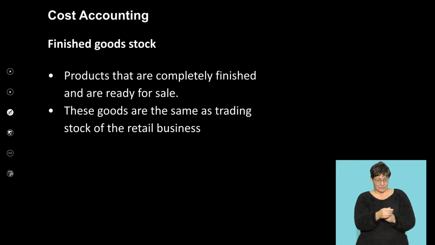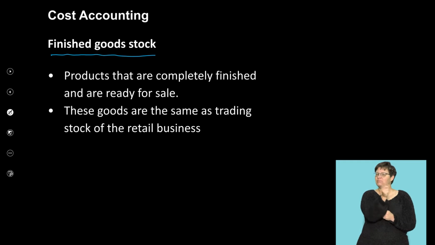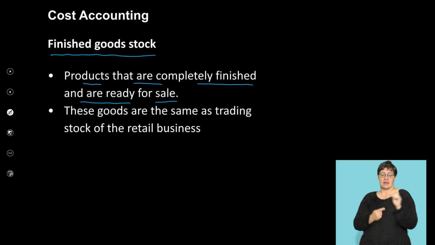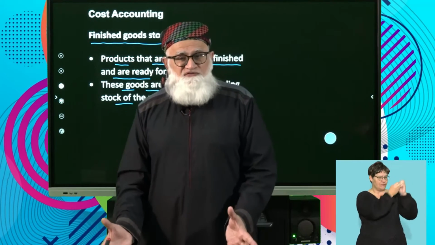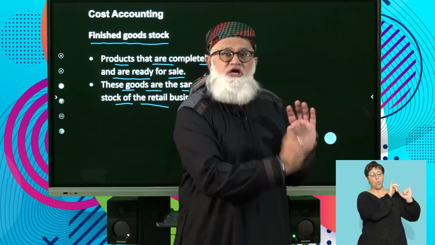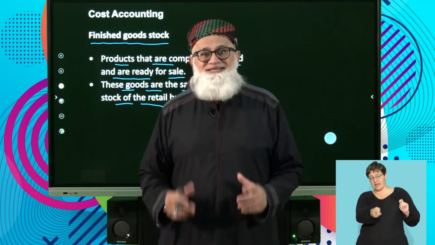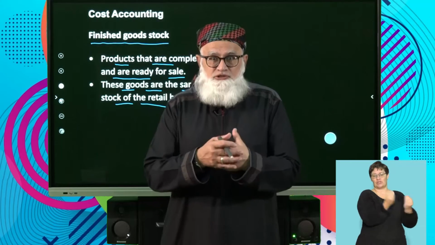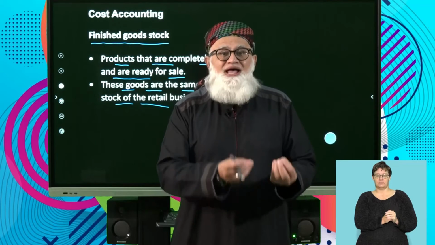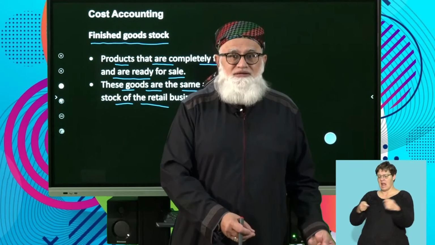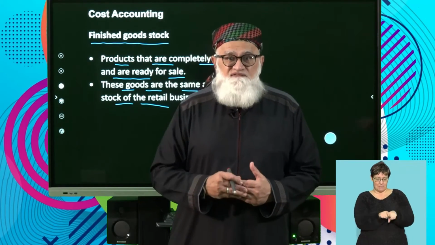Now, when you're dealing with finished goods stock, what are we dealing with? These are products that are completely finished and are ready for sale. In other words, these goods are the same as the trading stock of a retail business. These are goods completely manufactured, waiting in your warehouse, ready to be sold to the wholesalers. They are the trading stock that you've completely manufactured, the same as the trading stock of a normal retail concern. Keep that in mind. That's what we mean by finished goods.